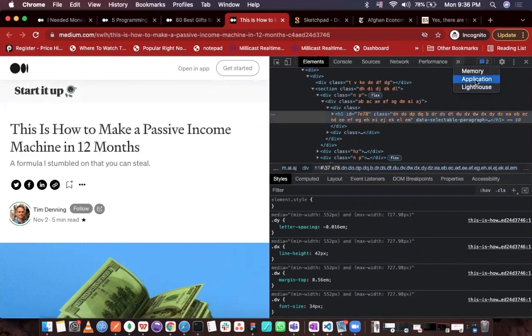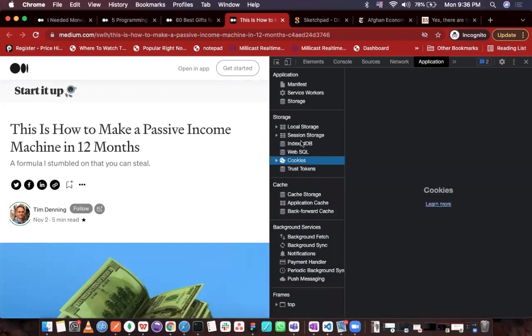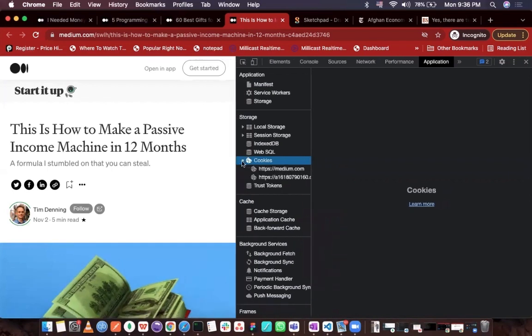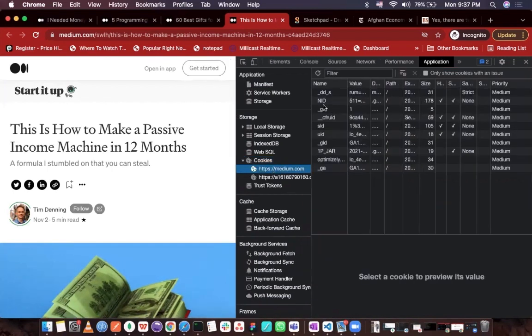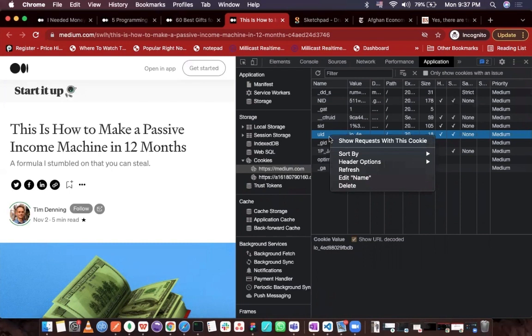We go to Application, then Cookies. Inside cookies, we go to medium.com. One of these files contains my read count. You can either delete all these files if you're not sure which file is being used for your read count, or in this case, I am deleting this particular cookie only.